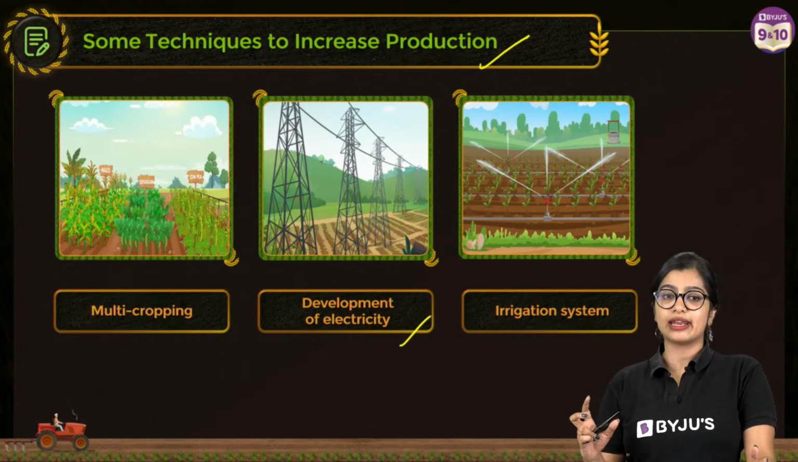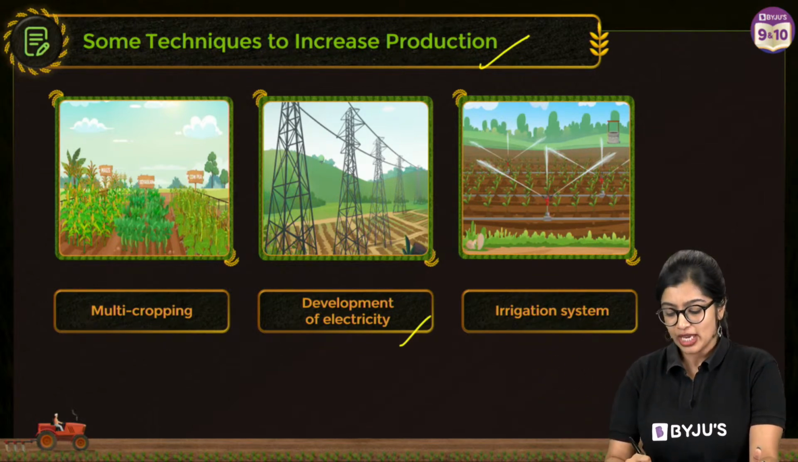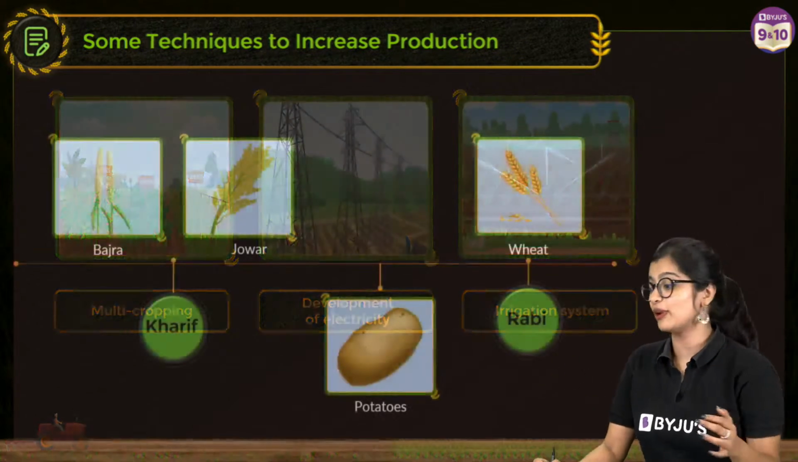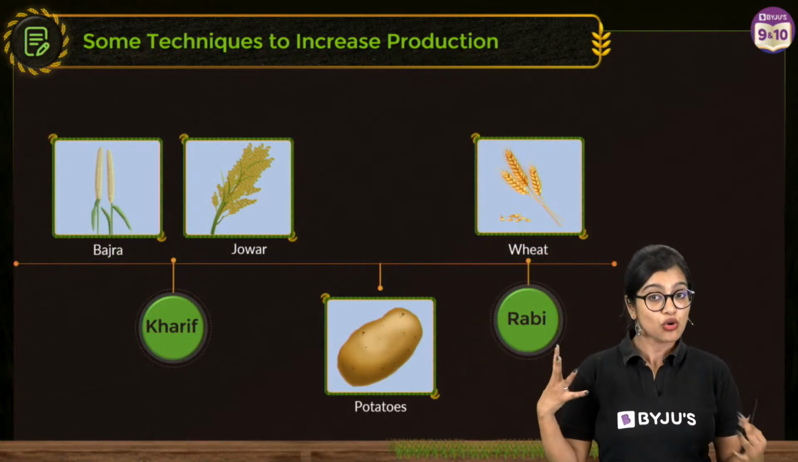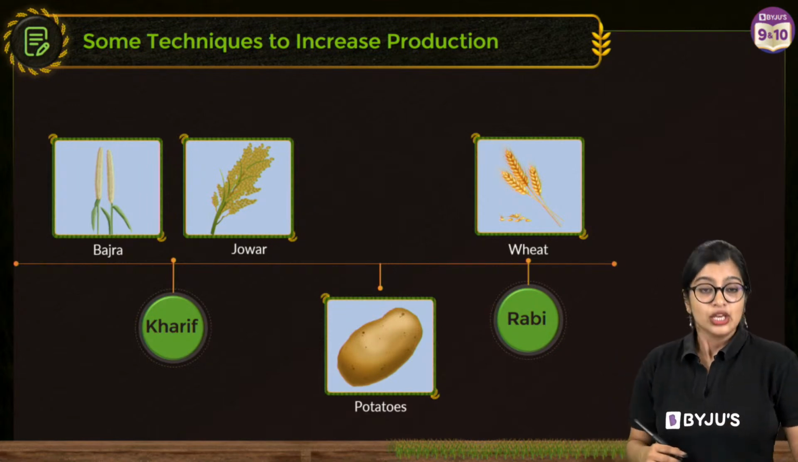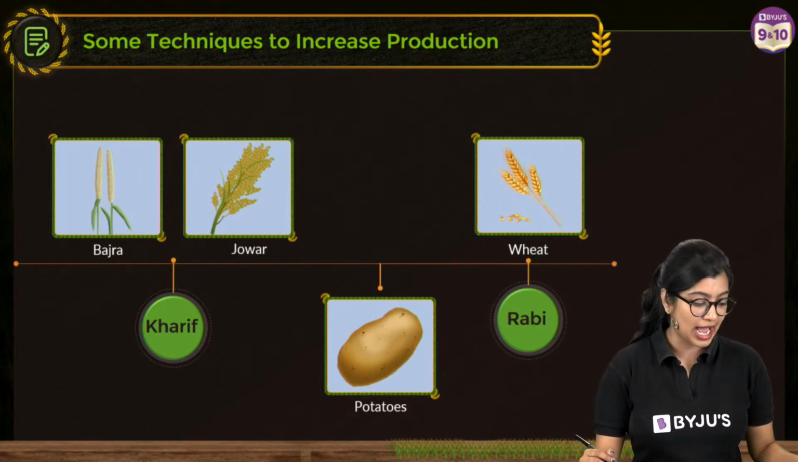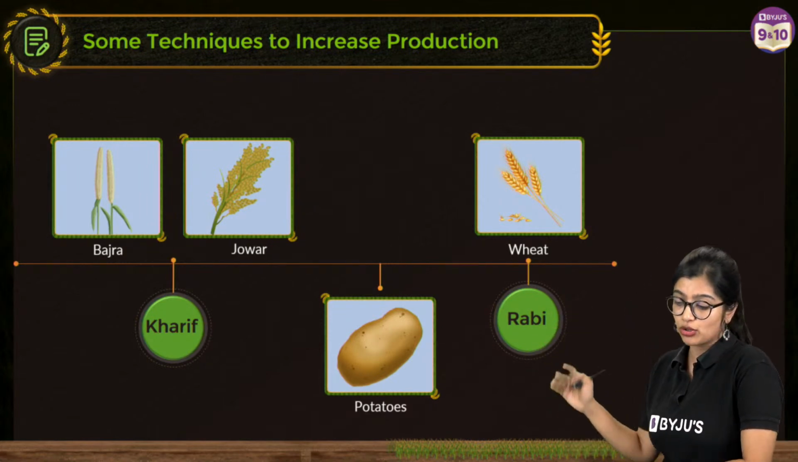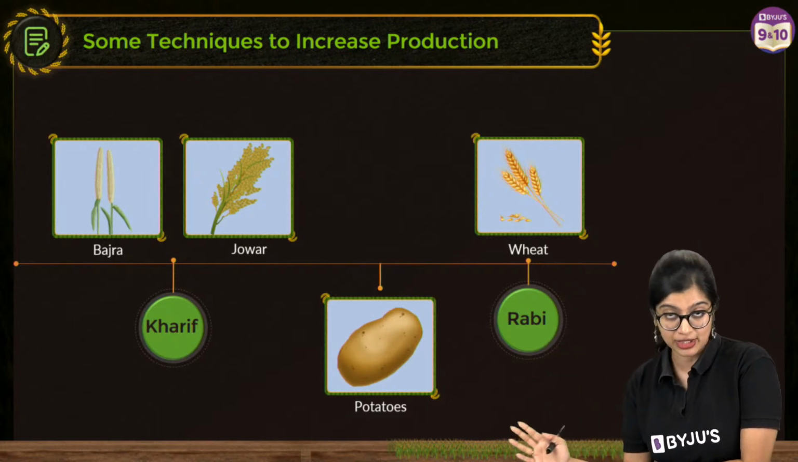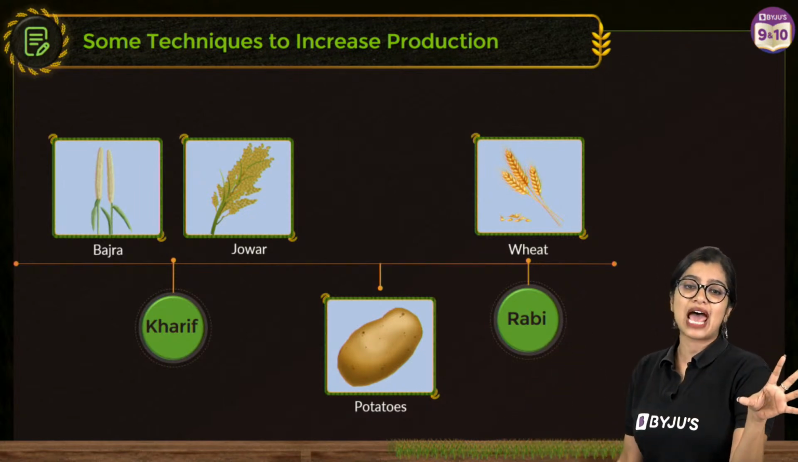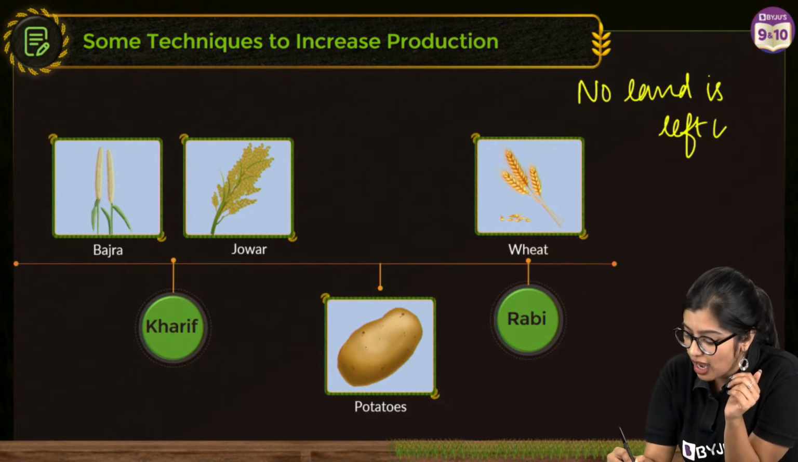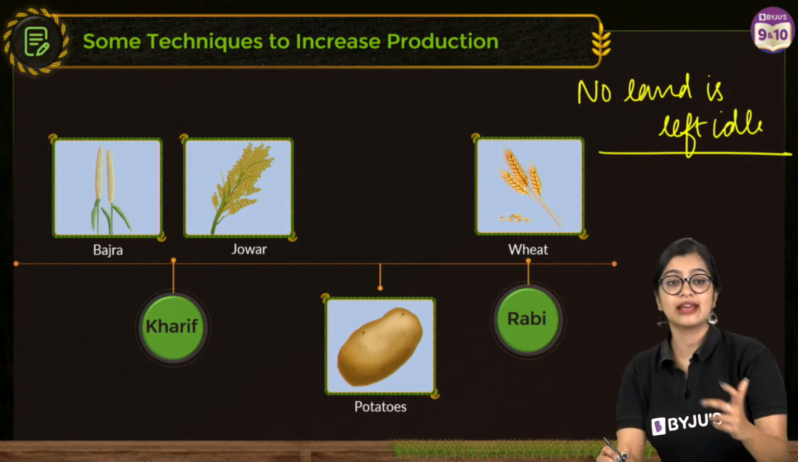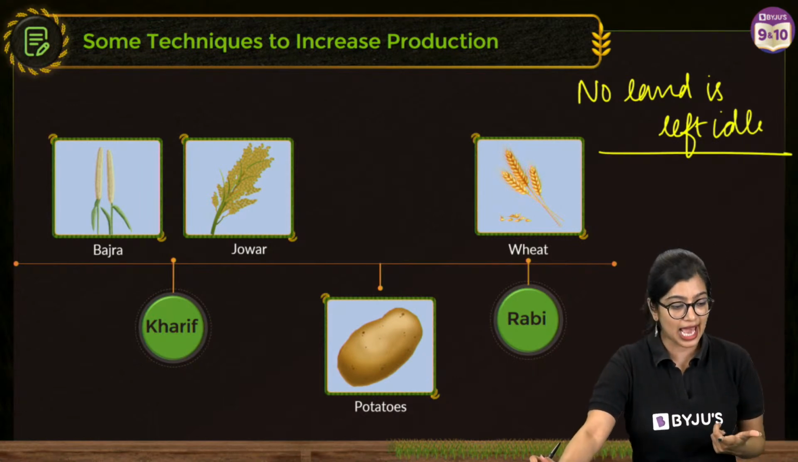So when we talk about agriculture, we need to go back to cropping. If you've been very regular in my class, you know that I have taught you the cropping system quite a little bit in detail. Now, when we talk about the cropping system in the village of Palampur, we see that they don't leave land idle. So no land is left idle. That means that if there is a piece of agricultural land,